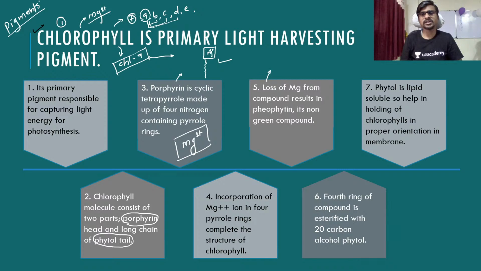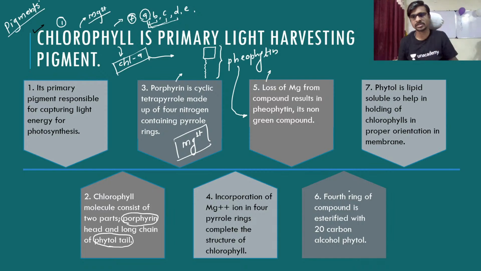Okay, so the fifth point, a loss of Mg from the compound results in pheophytin. It's a non-green compound. So if you remove this Mg from the ring, now this is no longer chlorophyll, and we call it pheophytin. So what is chlorophyll? Chlorophyll is pheophytin plus Mg. So pheophytin is a non-green compound. Okay, it is not a green colored compound. We are going to discuss the color of pheophytin in the next slide.